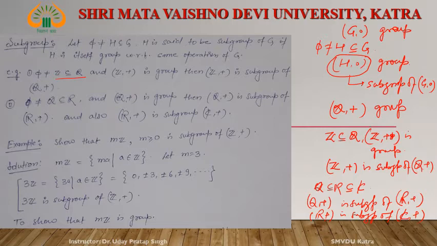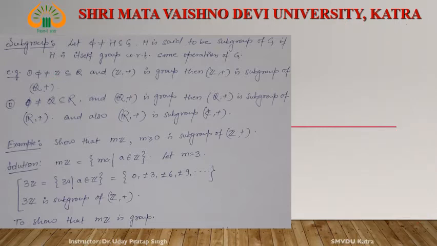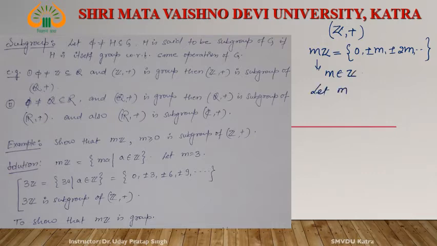Now let us see another example. What is Z? Z is a group with respect to addition. Now consider its subset mZ, which is 0, plus or minus m, plus or minus 2m, and so on. What is m? m is any number from Z. Let m equal 3 in this example.